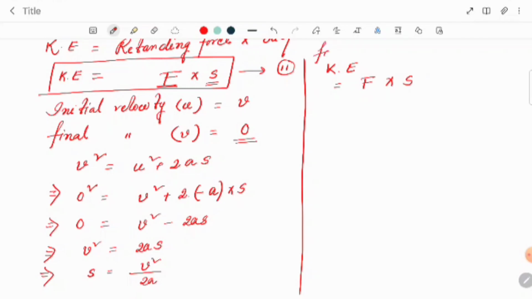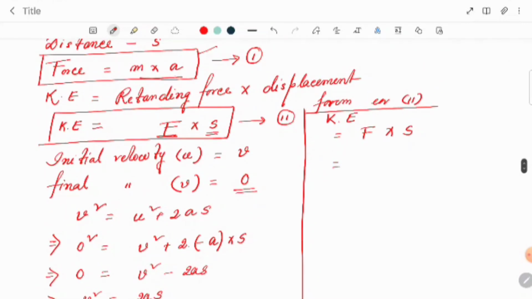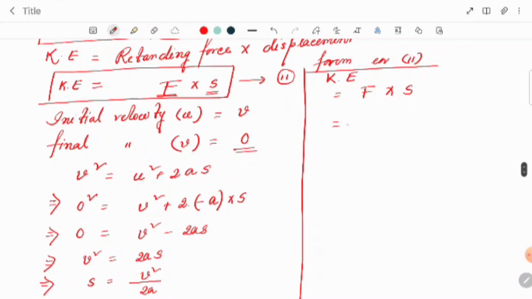You can write from equation 2, F into S. From equation 1 we can calculate F equal to mass into acceleration. So write M into A into S. We have got one formula, V square by 2A. So V square by 2 into A. So A will be cancelled out.